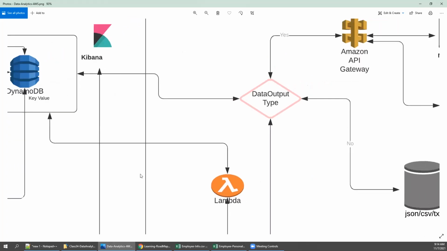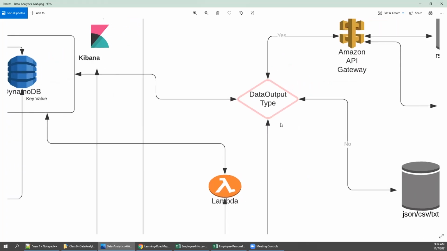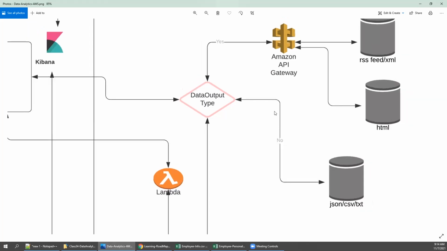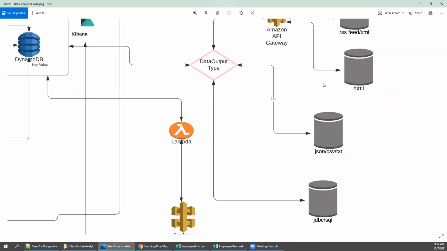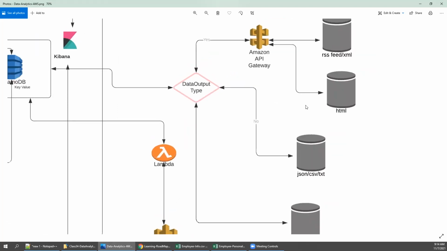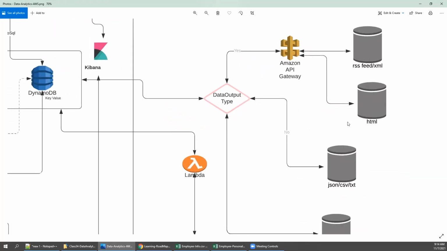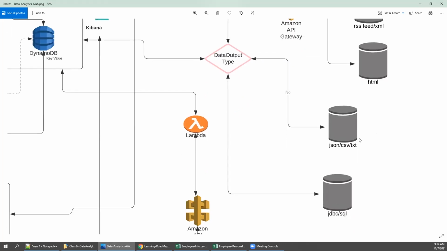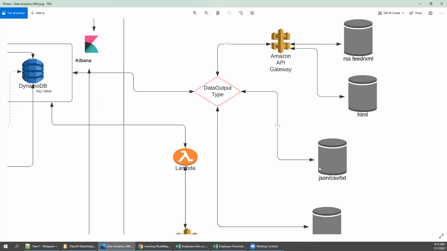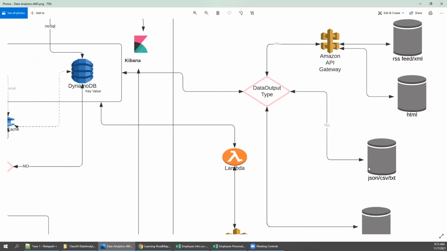Now, the other way of output; let me just minimize. See here, the data output can be in three ways. One is an RSS feed, which can also access this data after the ETL process. You can configure Amazon API Gateway, and using this you can retrieve the data in HTML format, and also JSON, and also JDBC, because these are the formats in which people can access the output.